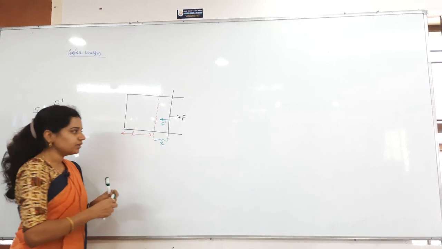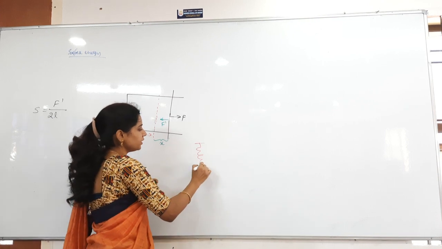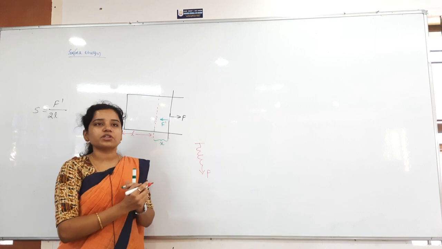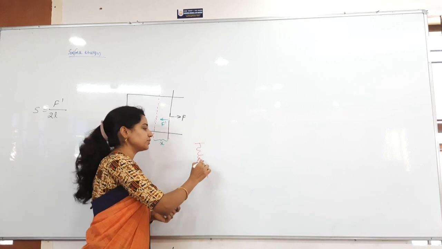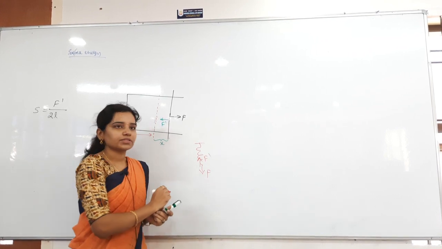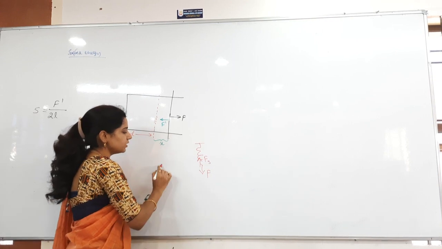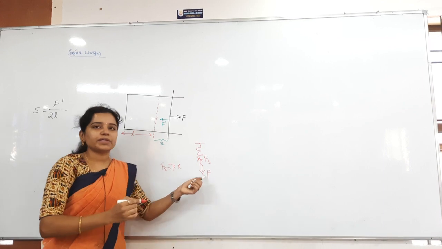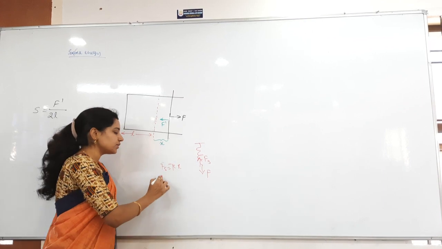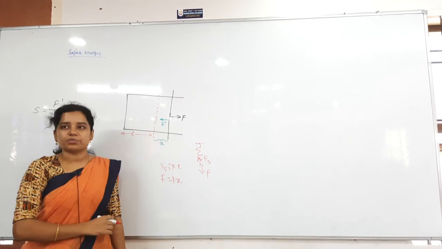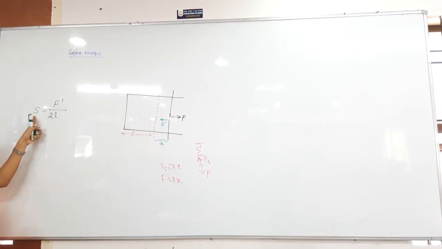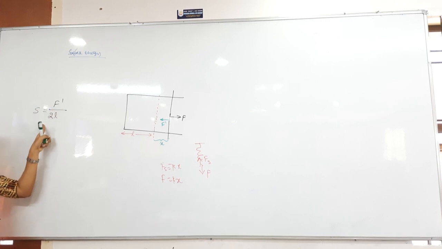In case of a spring, if you see, whenever I apply the force in this direction, then in which direction will the restoring force be? Opposite direction. That's it, opposite direction, F dash. We will write this as a spring force. Fs is equal to what we will get? Kx, minus Kx. And we are applying the force in the opposite direction, so external force is equal to just plus Kx. That's it. Okay.